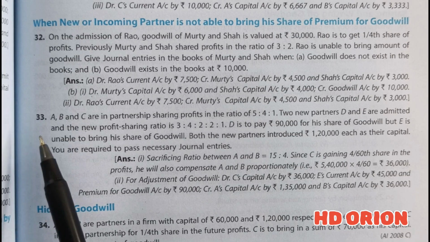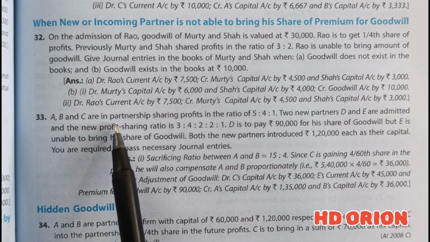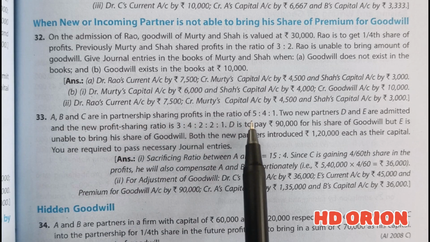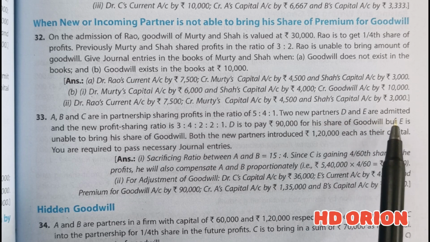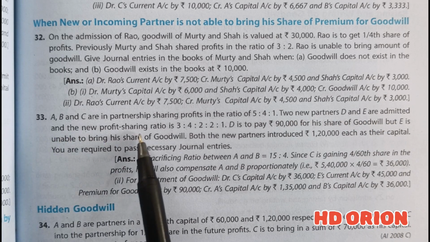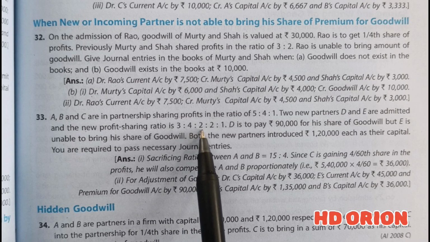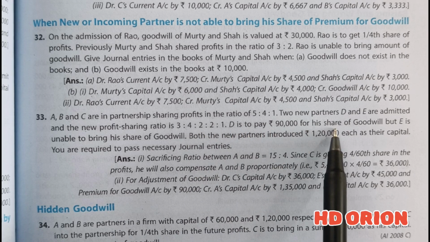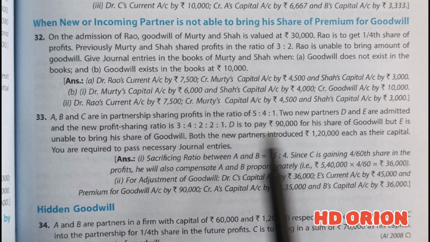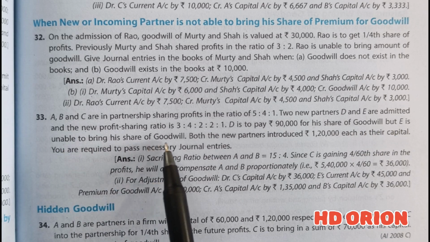Now let us see question number 33. A, B and C are in partnership sharing profits in the ratio of 5:4:1. Two new partners D and E are admitted, and the new profit sharing ratio is 3:4:2:2:1. D is to pay rupees 90,000 for his share of goodwill, but E is unable to bring his share of goodwill.